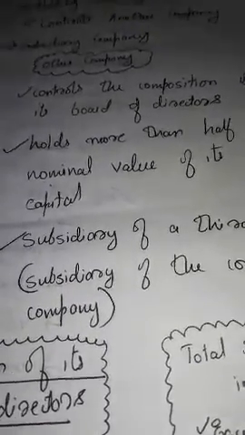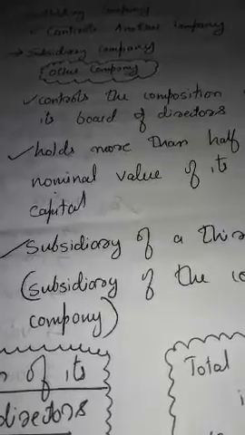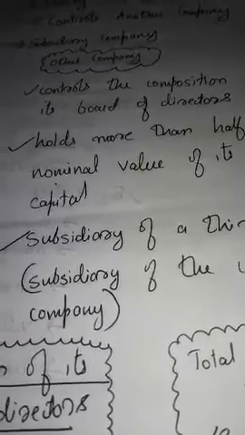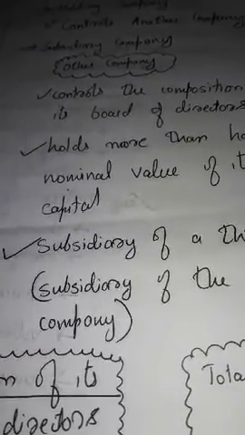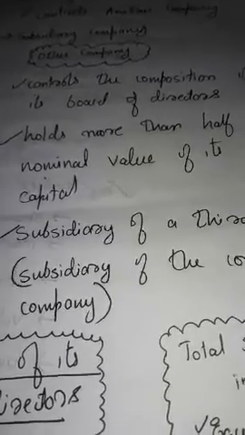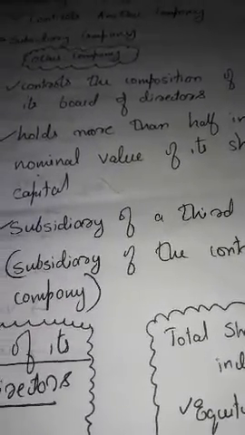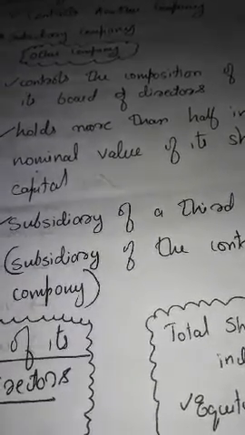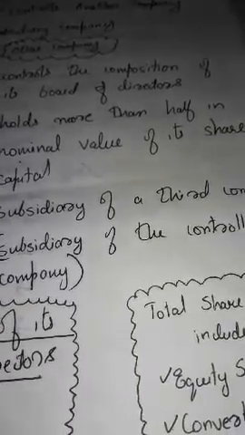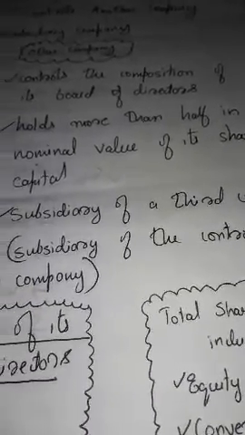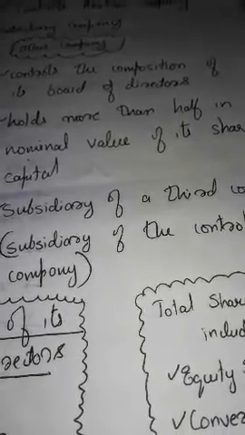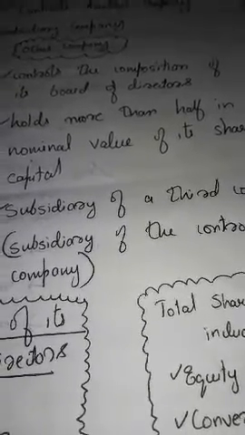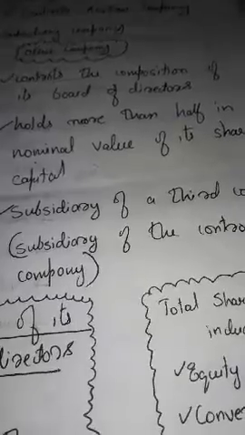For a company to be a subsidiary of another company, these are the requisites which are to be fulfilled. There must be another company, that is the holding company. The holding company controls the composition of the board of directors of the subsidiary company and holds more than half in nominal value of its share capital. That is a subsidiary company.